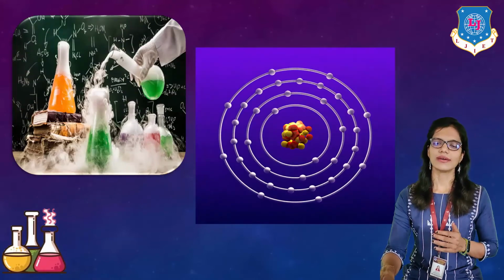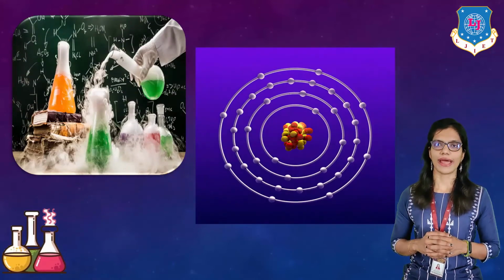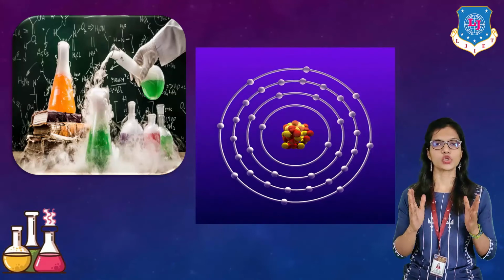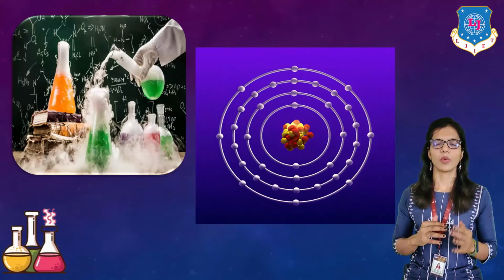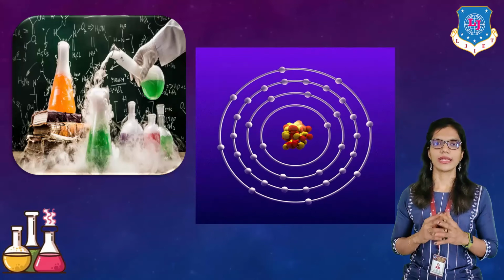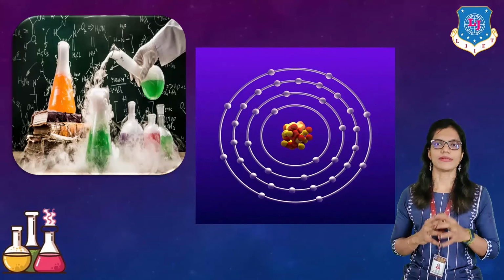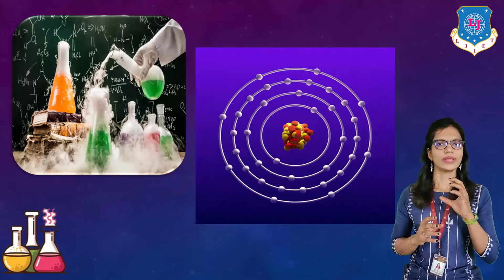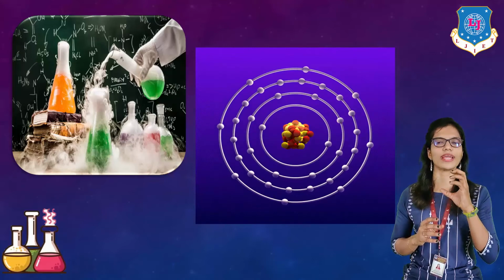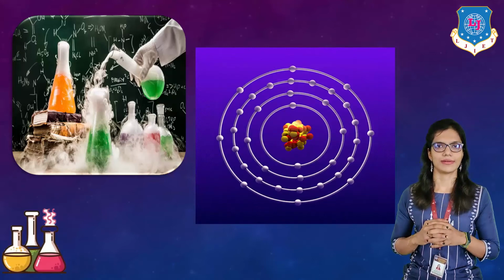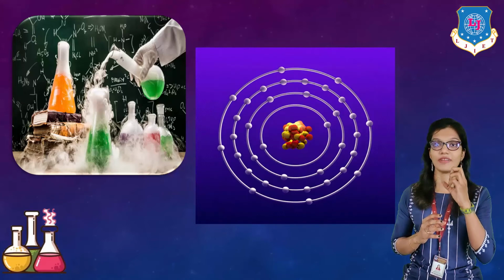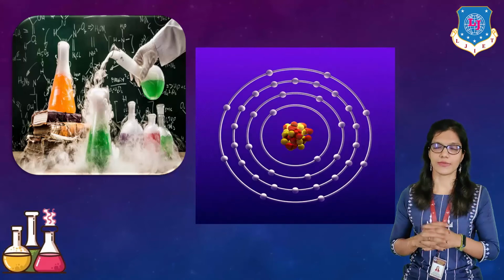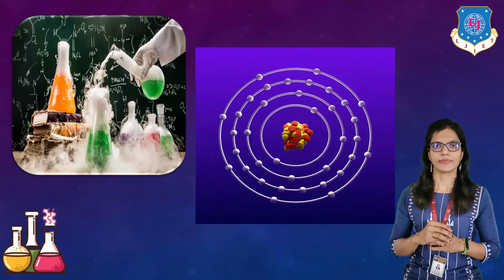As you can see here, the structure of an atom can be divided into two main parts. Number one, the nucleus. Number two, the orbitals. In the nucleus, you can see protons and neutrons. They combine with one force and are present in the nucleus.